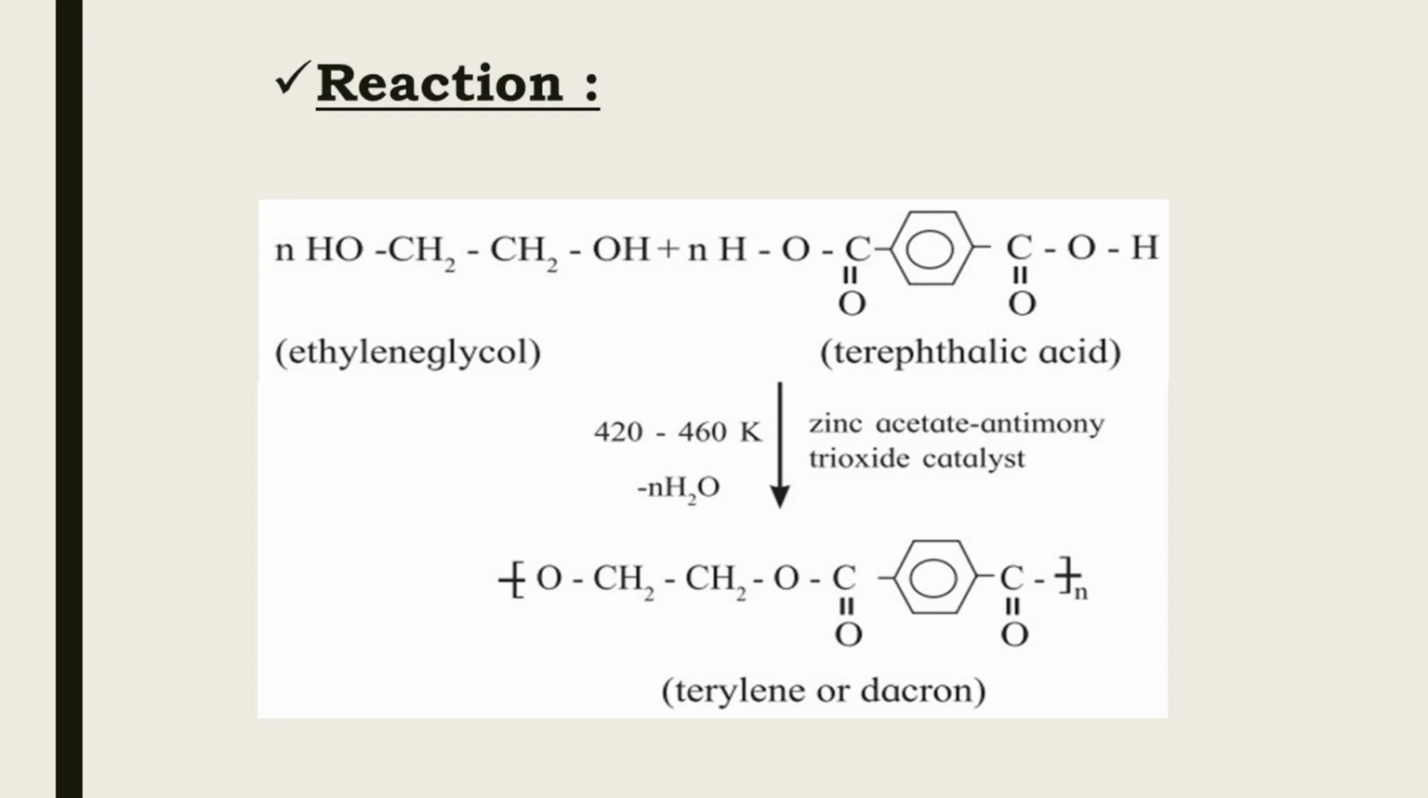N molecules of ethylene glycol, that is OH CH2 CH2 OH, are mixed with N molecules of terephthalic acid having structure COOH, benzene ring, COOH. Both compounds undergo condensation polymerization at high temperature and give rise to terylene or Dacron having structure O CH2 CH2 O CO, benzene ring, CO, N times.